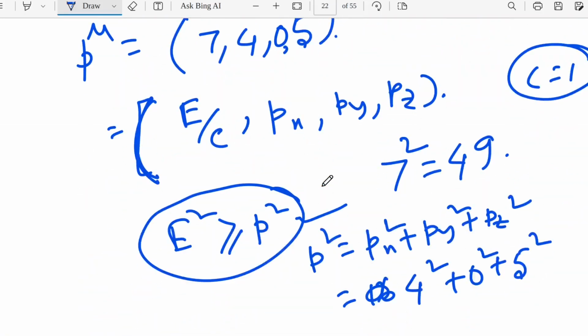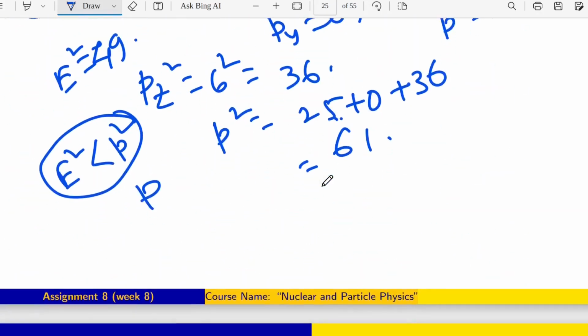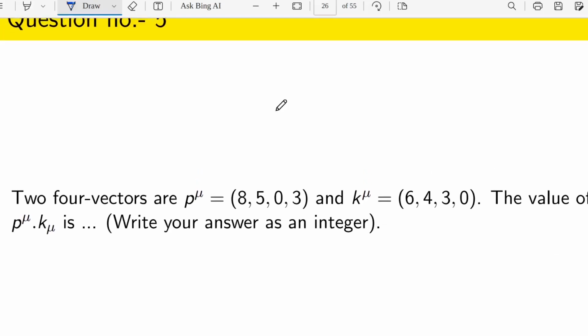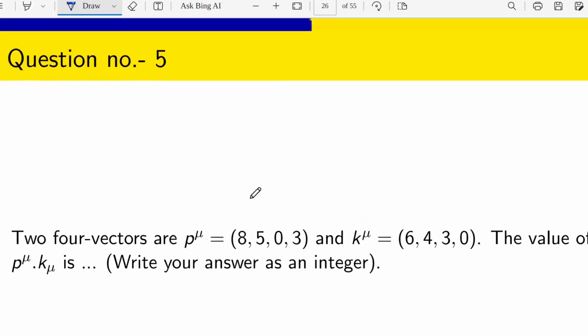Okay, so this is the fourth question, I think. Yes. Till now, if there is any question you can tell me, or otherwise I should move to the next question. Okay, maybe there is no question till now. So we can have the fifth question here. See, these questions are totally based on relativity, whatever sir told in his lecture.